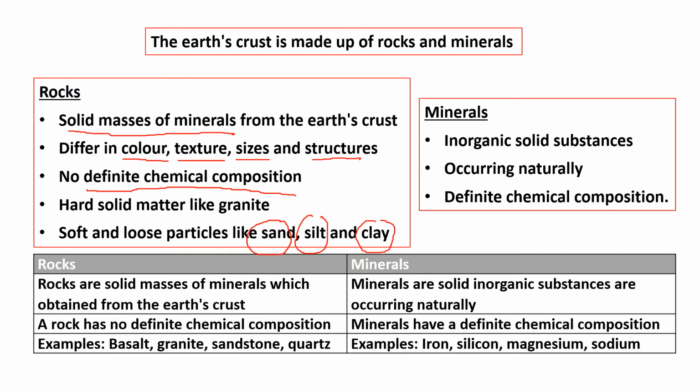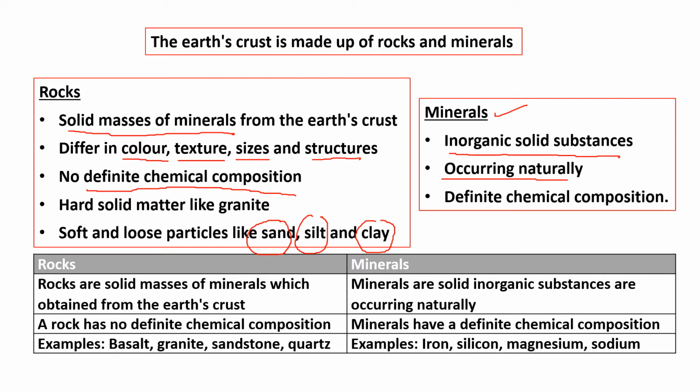On the other hand, when you talk about minerals, they are inorganic solid substances. They occur naturally on Earth and they have a fixed chemical composition. For example, let's take iron. Iron has only one chemical composition. It doesn't have a combination of several minerals. On the other hand, a rock is a combination of several minerals. So this is the difference between rocks and minerals.